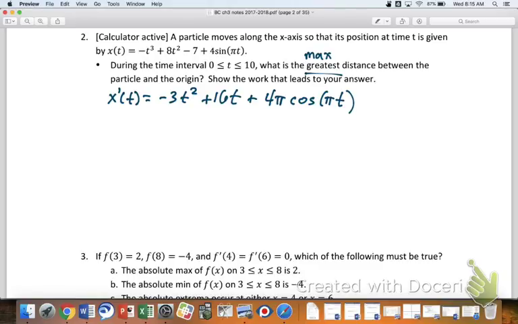Guys, I want to be really clear about this. If you're smart, you used your calculator to do this. But make sure you write this. You watching? x prime equals 0. Without writing that, there's really no equation to be solved. So what I would do is take that equation and solve it using my calculator on the interval that I was given there from 0 to 10. How many critical points showed up on that 0 to 10 interval? 3? 4?